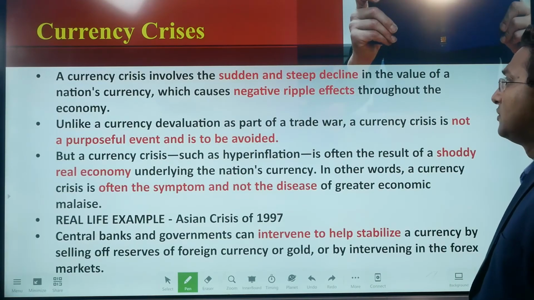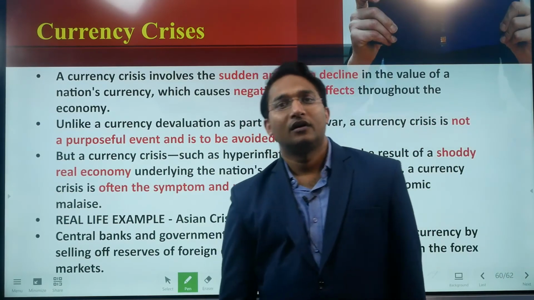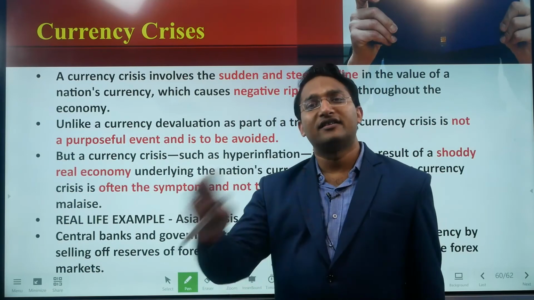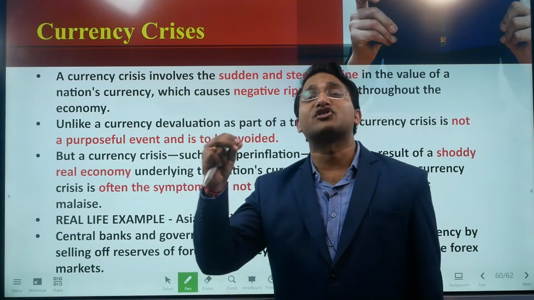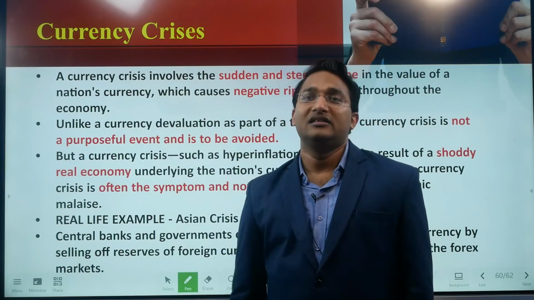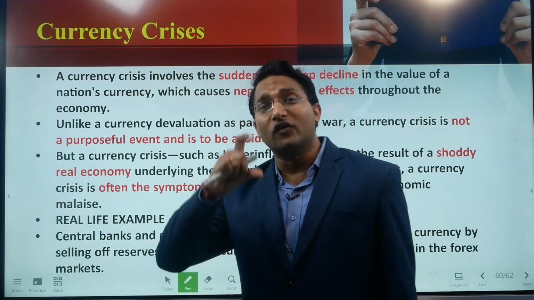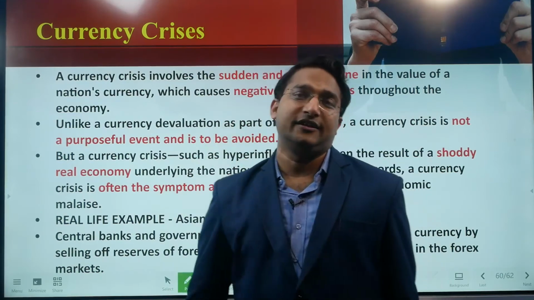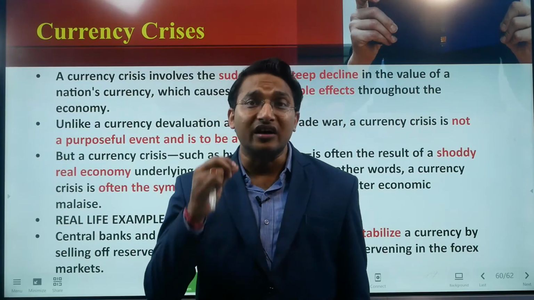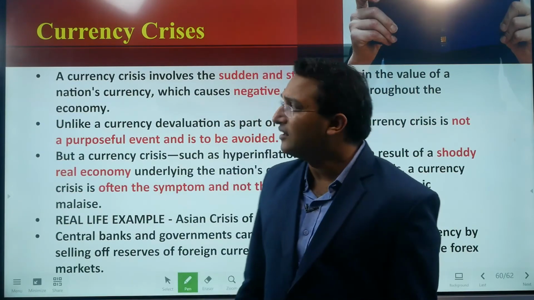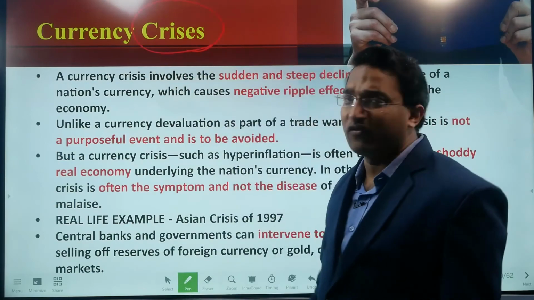Now there is a new term, currency crisis, right? So till now we have covered everything about exchange rate fluctuation. This currency crisis is an extreme case of decline in the external value of the domestic currency. And this decline is not intentional. It happens suddenly, it is out of control, right? So crisis means anything which happens suddenly, which is out of control.